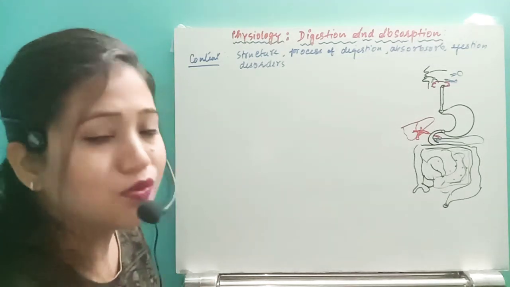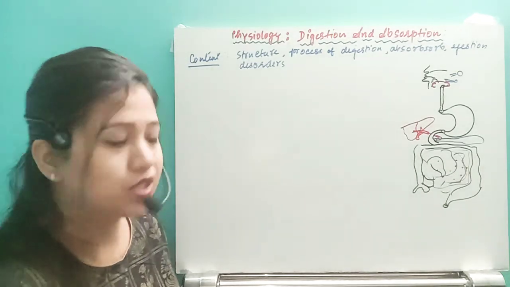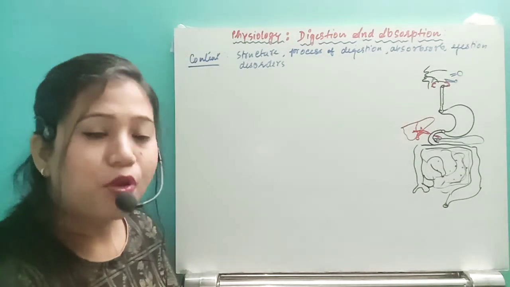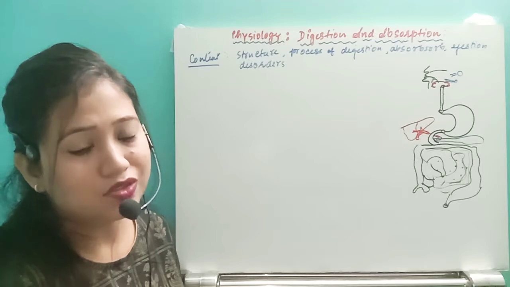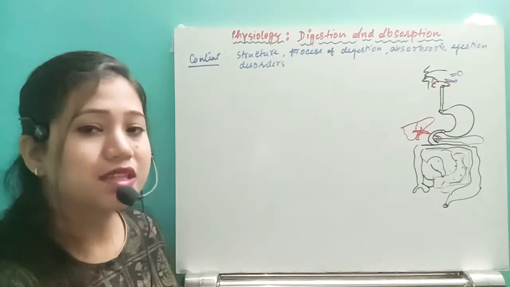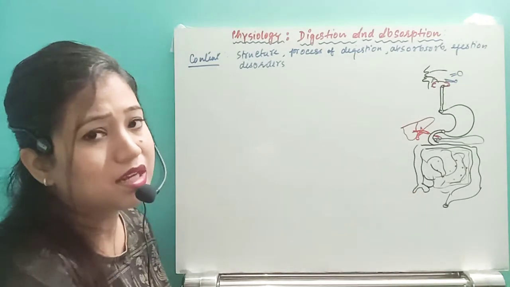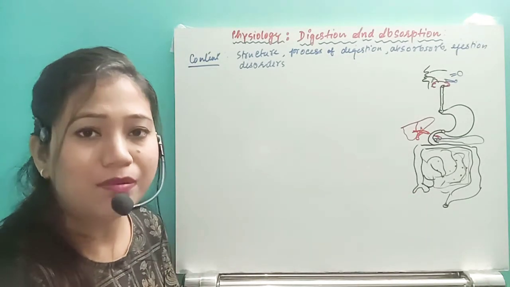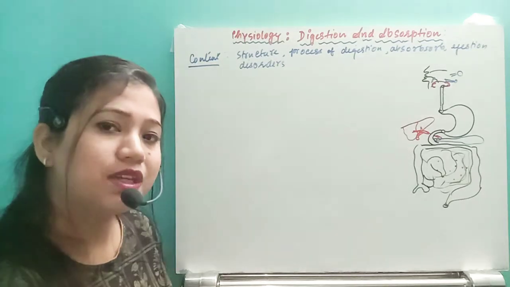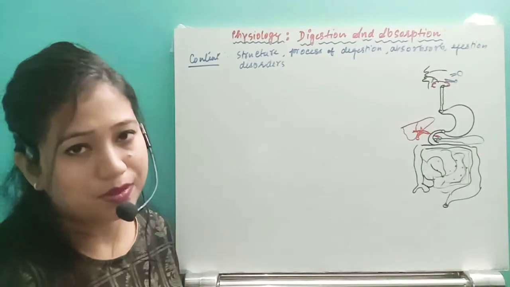The appendix is believed to have lots of good bacteria which help in the process of digestion, but it is properly fully functional in the case of ruminating animals. In ruminating animals, the cellulose will be digested with the help of the bacteria present in the appendix. The appendix itself will not help in digestion; the bacteria will help in digestion in ruminating animals, which are present in the appendix.